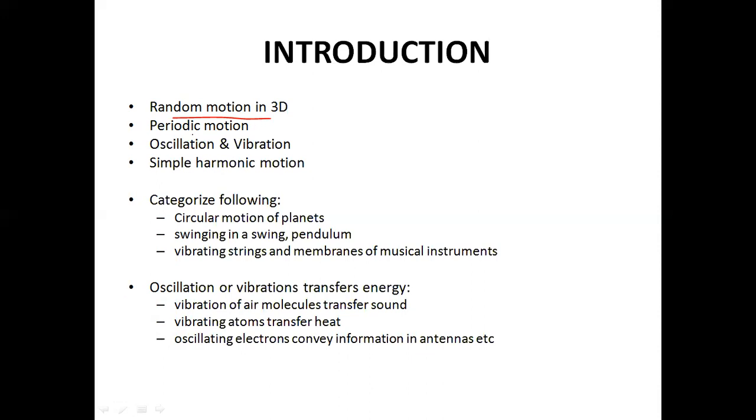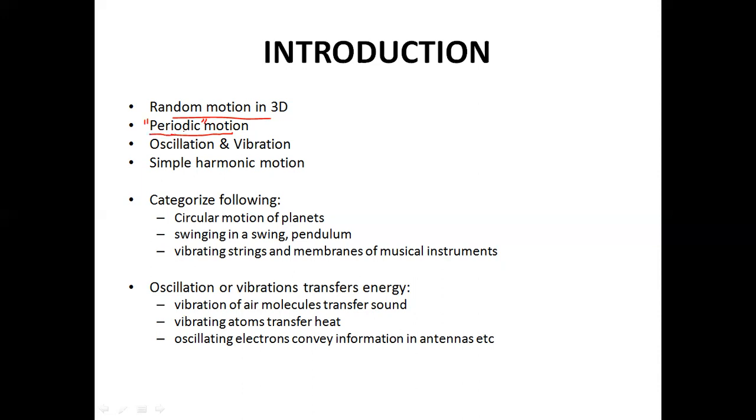Now, in rotation, we have talked about the rotational motion or circular motion of planets around the sun. So this is sort of a periodic motion, because as you know, after every 365 days Earth comes back to the same position after making an orbit around the sun. So that's a periodic motion, as in the motion has a fixed period in which it repeats itself. The Earth keeps rotating around the sun, taking the same path and taking the same time period, and that is why it's a periodic motion.